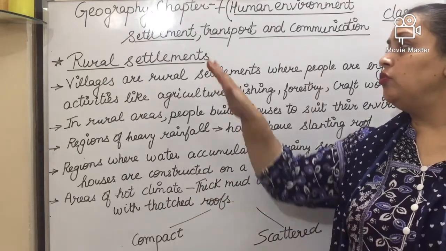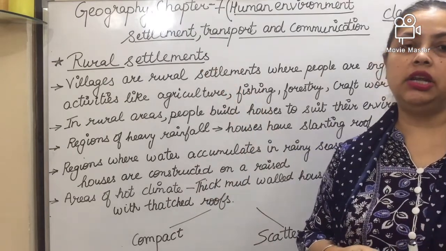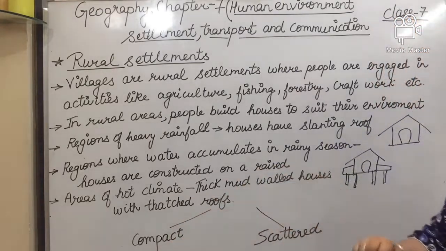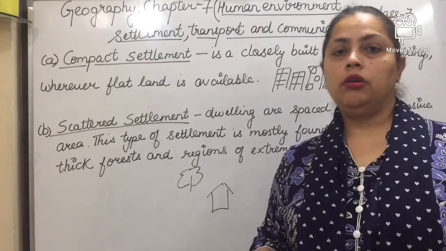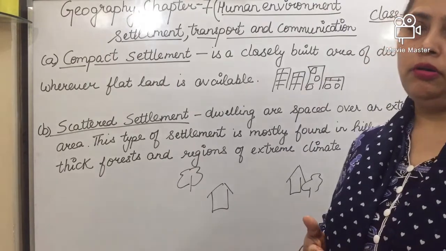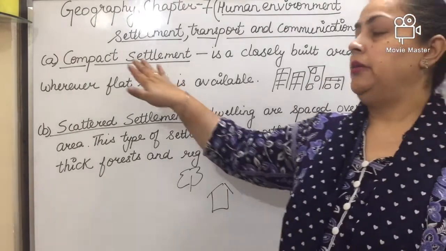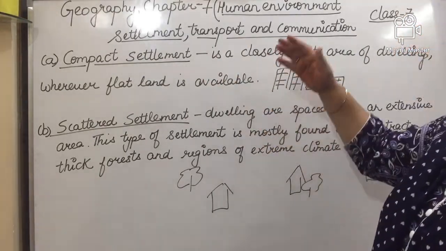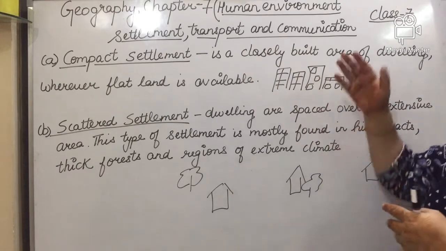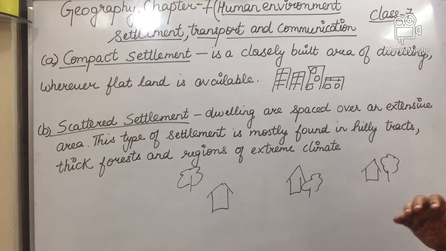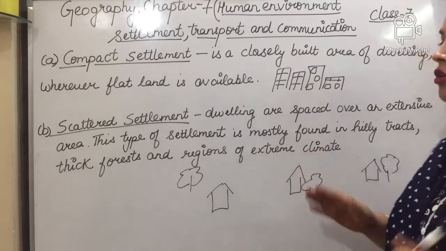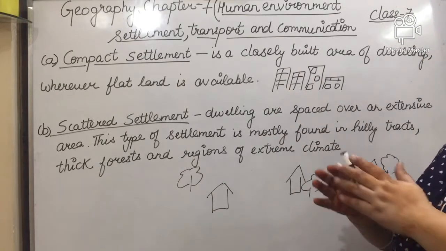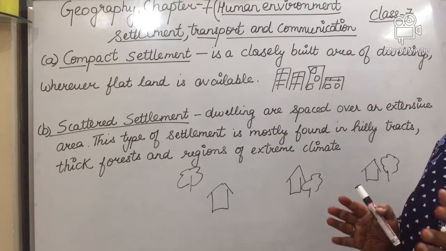Next, rural settlement is further divided into two parts. The first part is the compact settlement and the second one is the scattered settlement. Now we will talk about the types of rural settlement. The first type is the compact settlement. A compact settlement is a closely built area of dwellings wherever flat land is available. The houses are built very near to each other. Why is it so? Because the flat area is very limited.